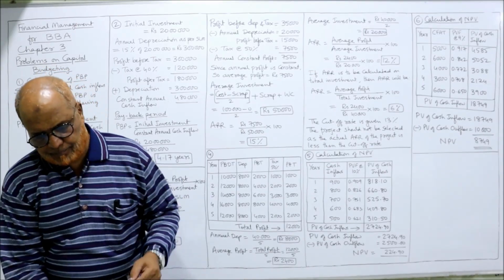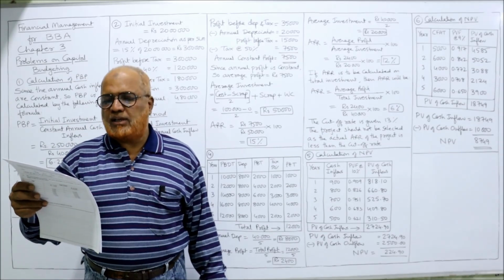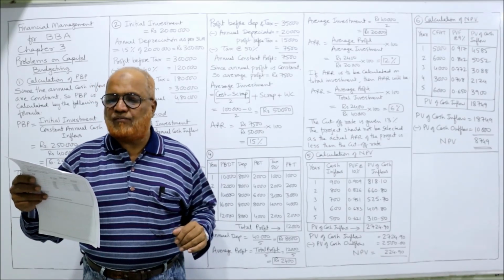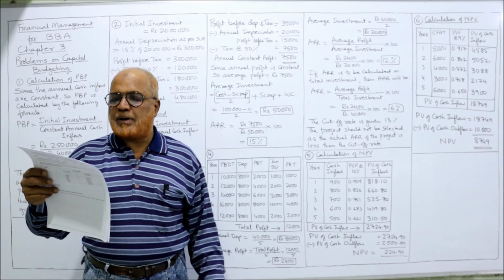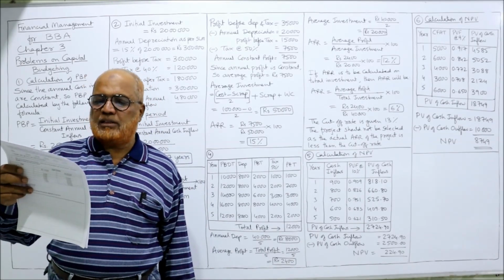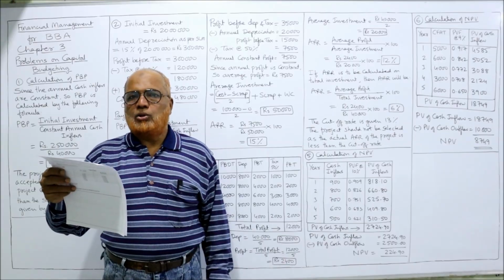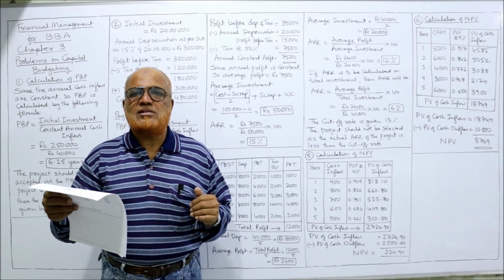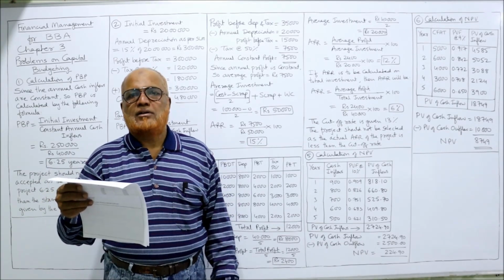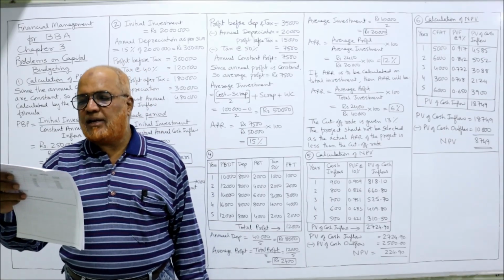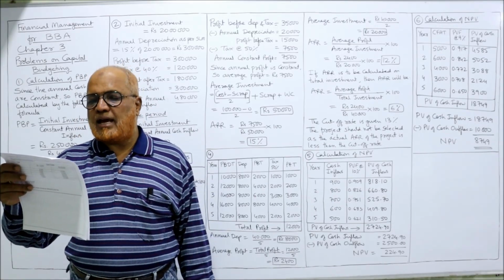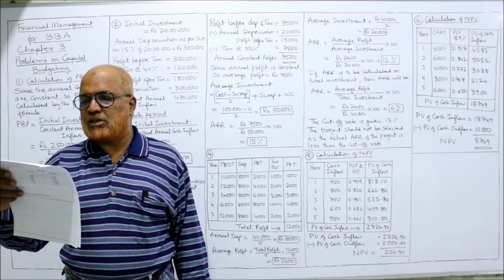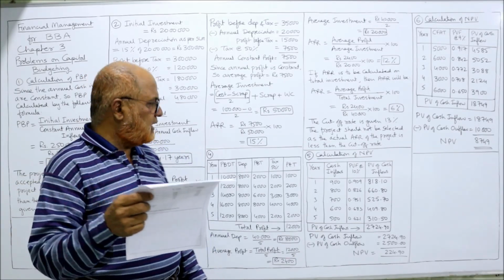Now fourth problem. A project will cost 40,000. Its stream of income before depreciation and tax during the first year through 5 years is expected to be 10,000, 12,000, 14,000, 16,000, 12,000. So initial investment 40,000. But every year the profit is not the same. Uneven profit. Now assume a 50% rate of depreciation on straight line basis. Compute the accounting rate of return of the project keeping in view the cutoff rate at 13%.